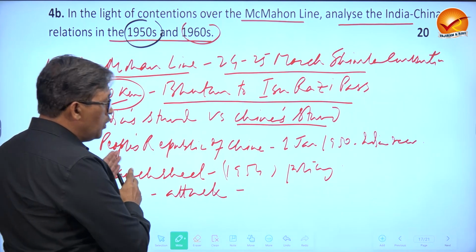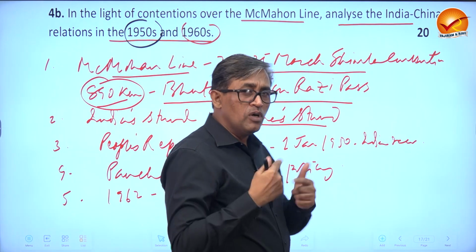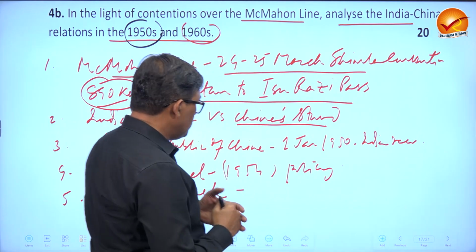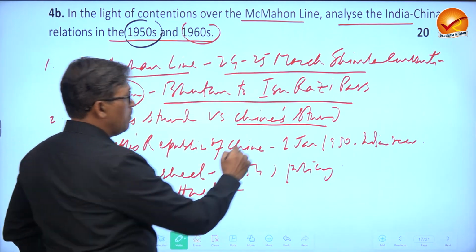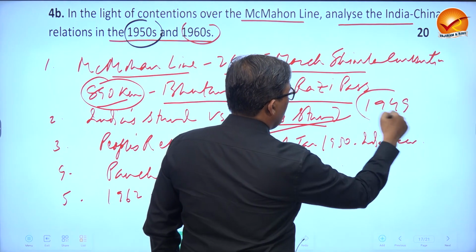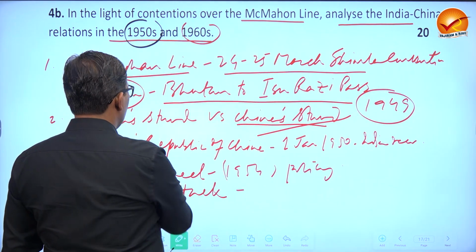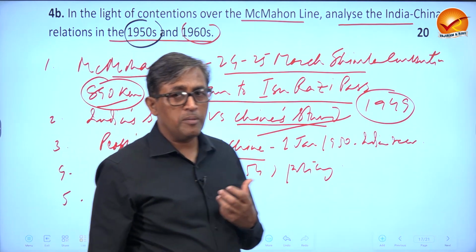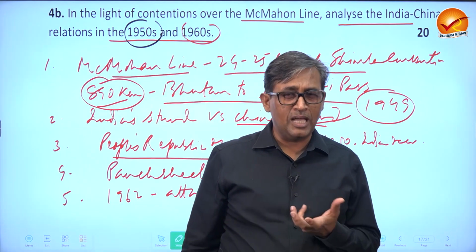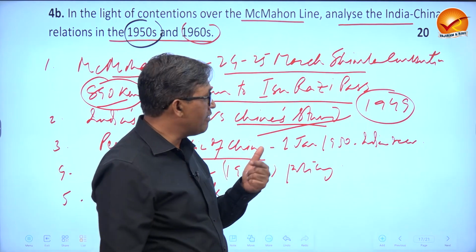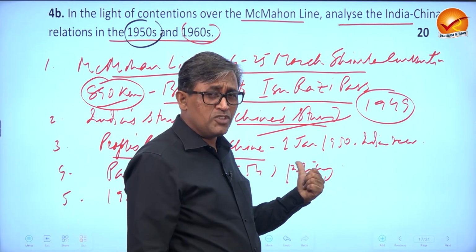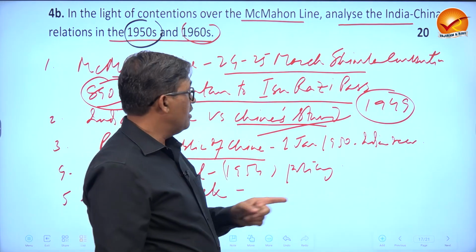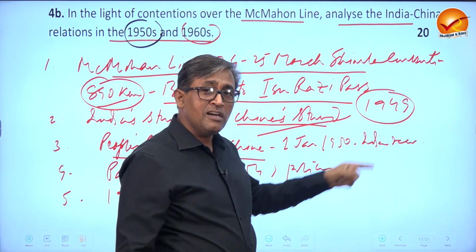Now, you have to understand this topic, how the world changed before World War II and after World War II. After the war, the Chinese Revolution came in 1949, and that created what is called the People's Republic of China. Now, communism was a big threat for America and Western countries at that time. So obviously, they were not ready to accept China as a country. India was one of the first countries on 1st January 1950 to recognize China.